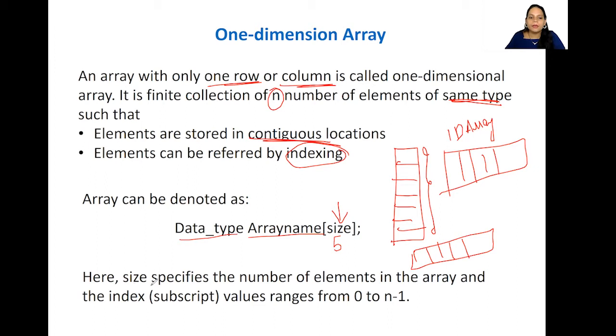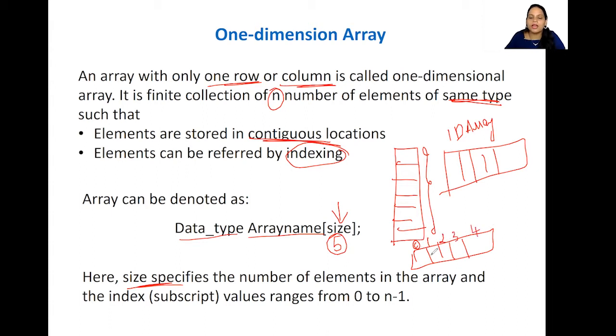Now, here the size specifies the number of elements in the array, and the index values range from 0 to n minus 1. Always remember this. The index always starts with 0. So if I'm saying 5 elements, it is 0, 1, 2, 3, 4. It is not 5. Why? Because we are starting from 0.